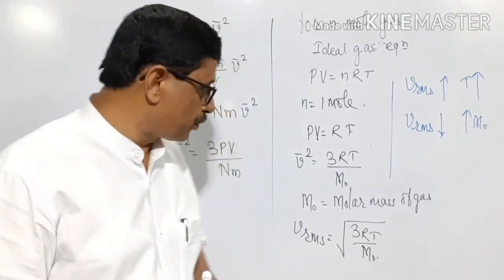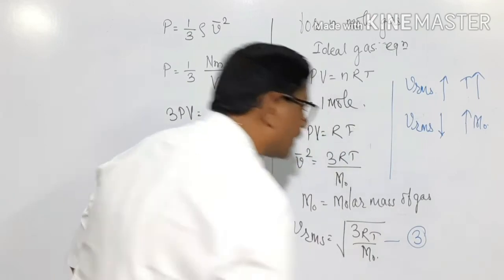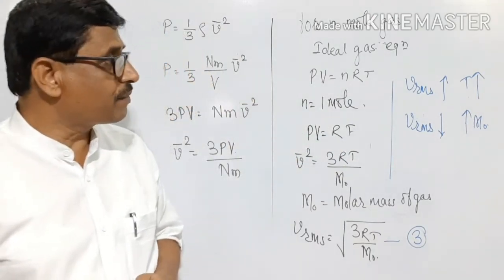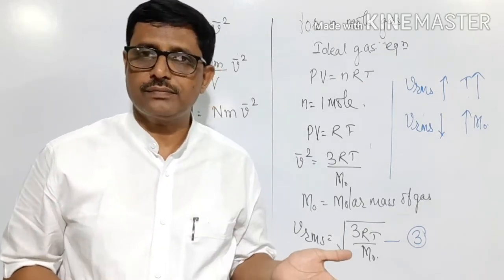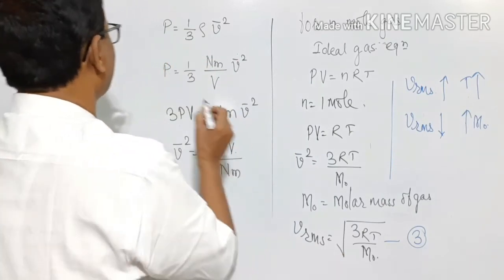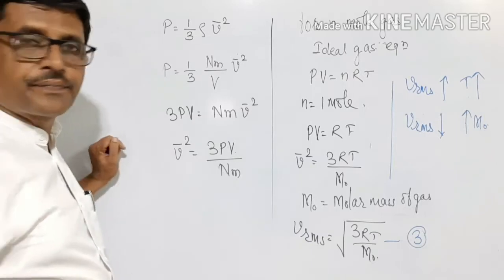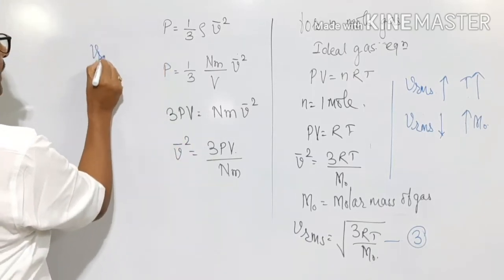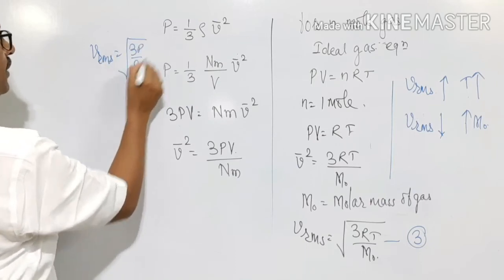This is all about how to determine the RMS speed of a gas, or how the RMS speed of a gas depends on other quantities. One more equation that we get for RMS speed is Vrms is equal to square root of 3p divided by rho.